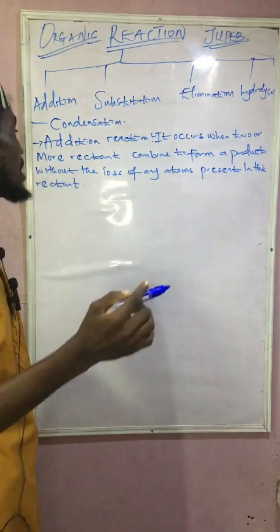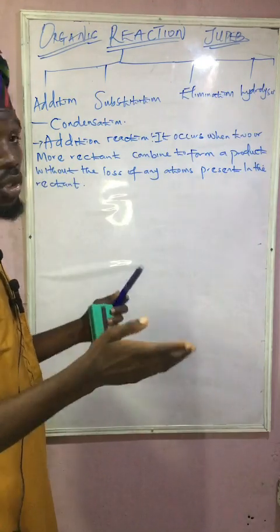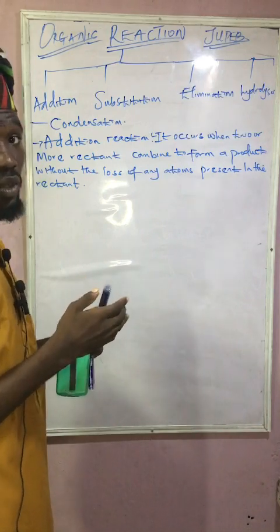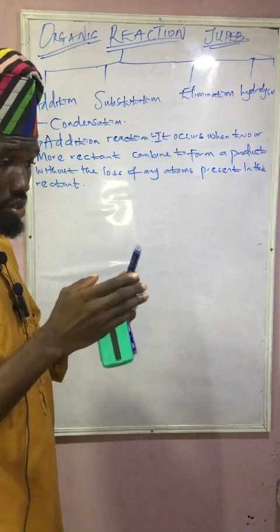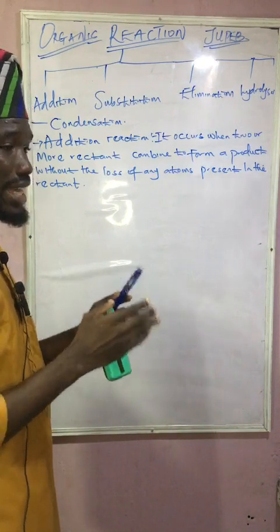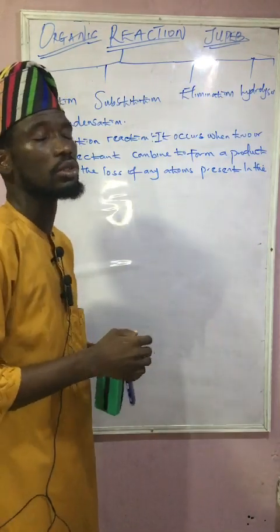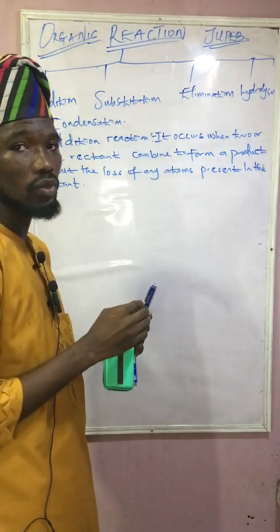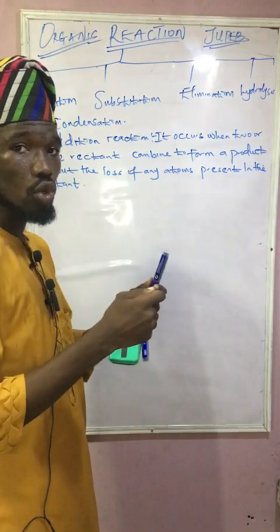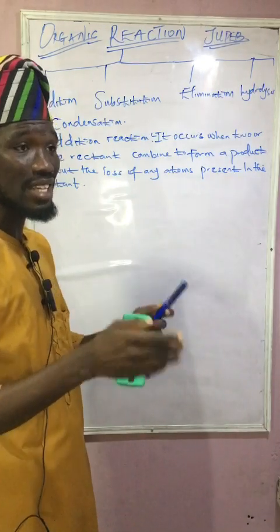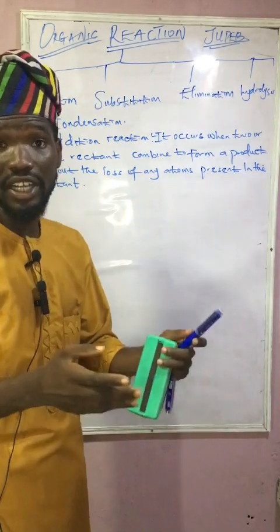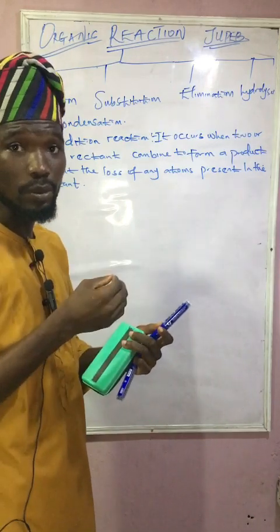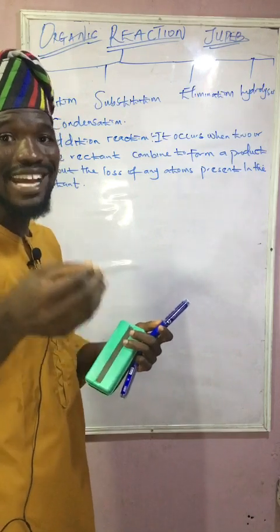And don't forget one thing which I stated earlier, that in your secondary school they will tell you that every addition reaction involves unsaturated hydrocarbons. And why is it that they are classified as unsaturated hydrocarbons? For every unsaturated hydrocarbon, it involves a double or triple bond. That is, it's the kind of hydrocarbon which has a double bond or a triple bond with further attachment of other atoms.